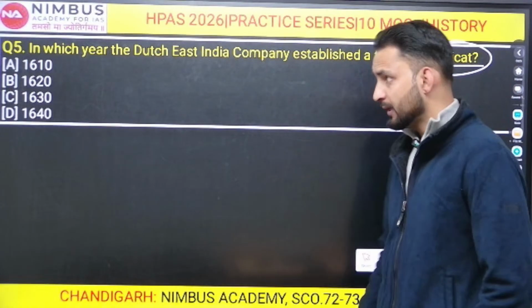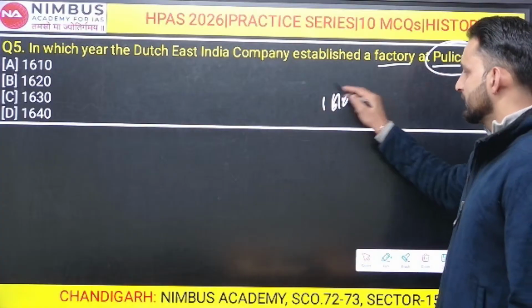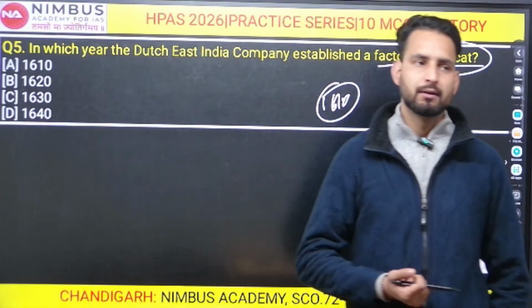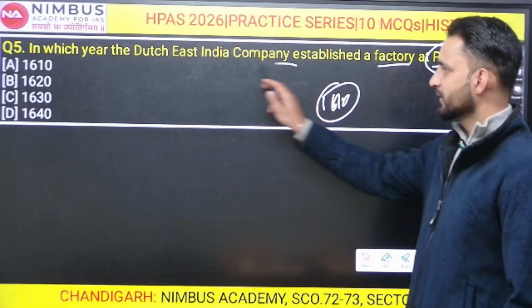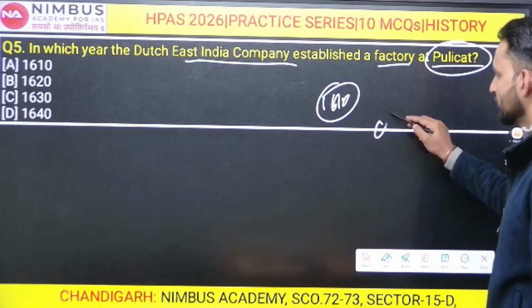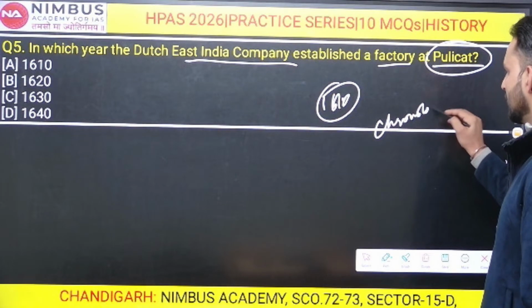Okay, option number A, all of you have said 1610 is the year in which the Dutch established their first factory in Pulicat, which was on the eastern coast, right? So this is an important thing to be asked. For example, the Dutch East India Company is written here. So you are being asked some questions on the chronological order, right?